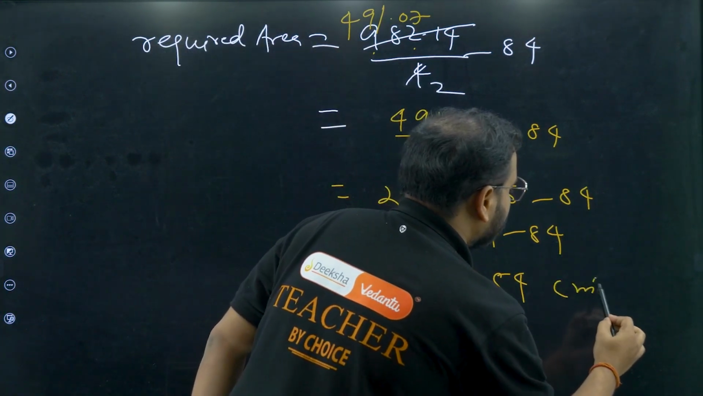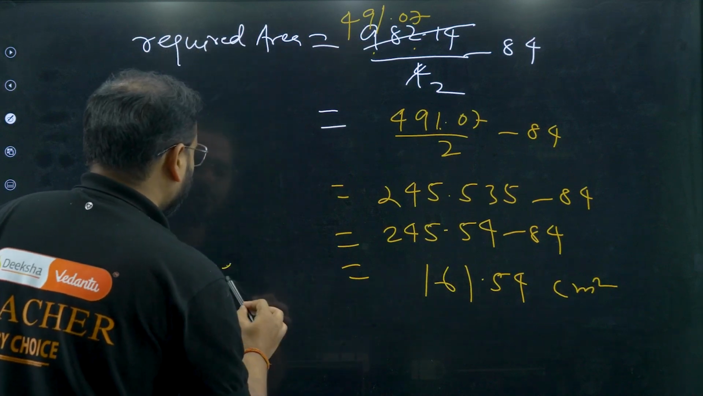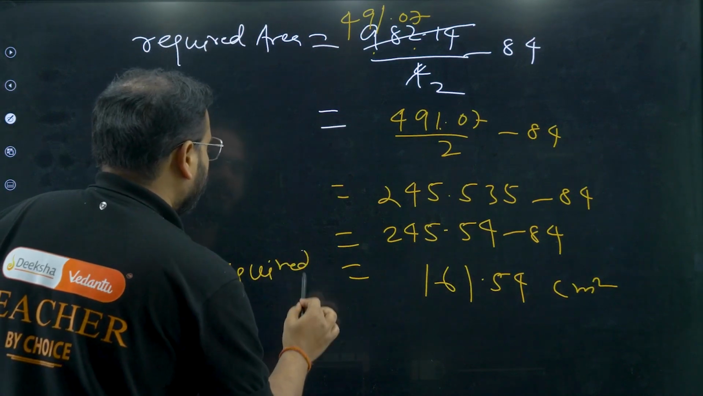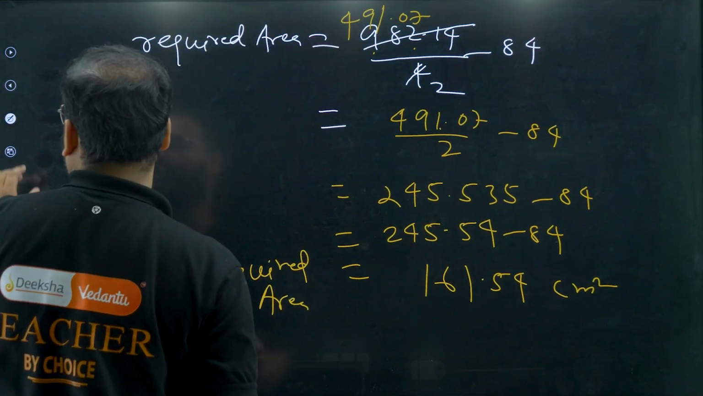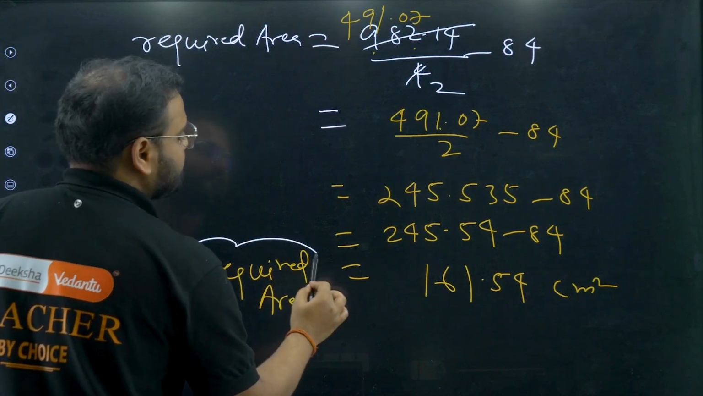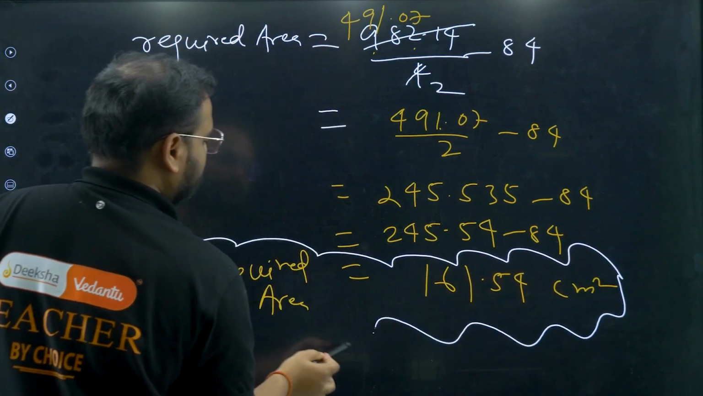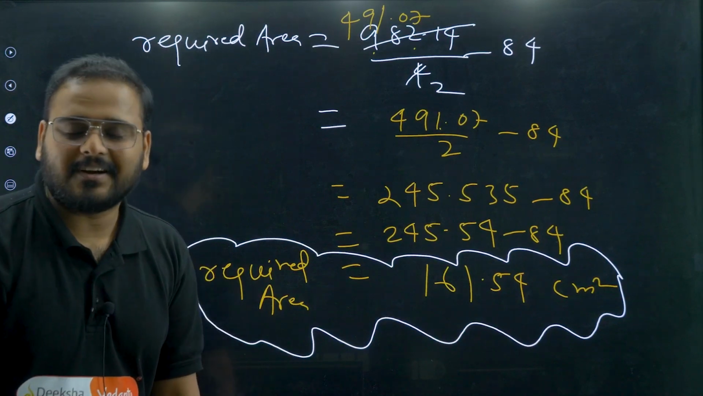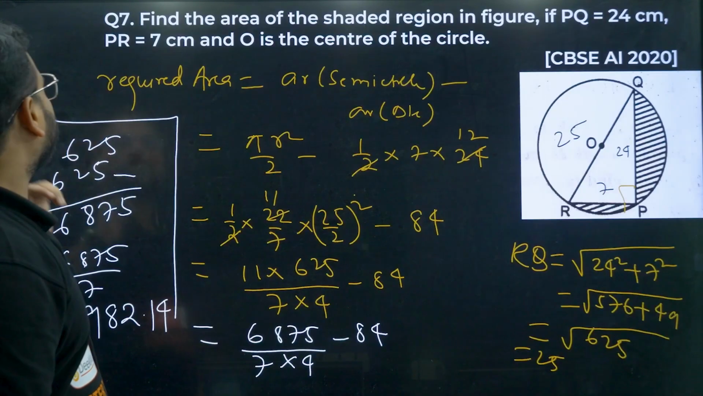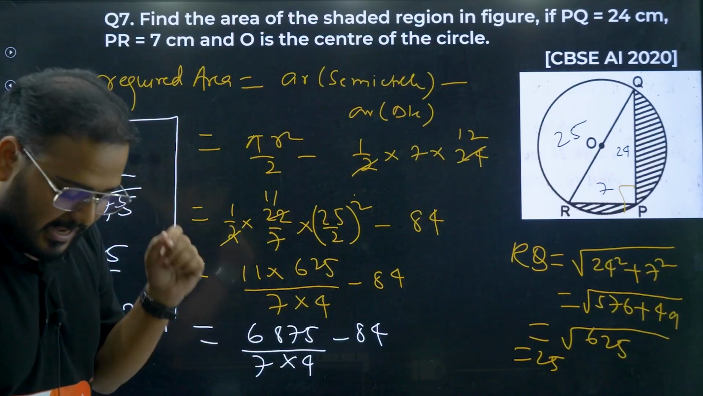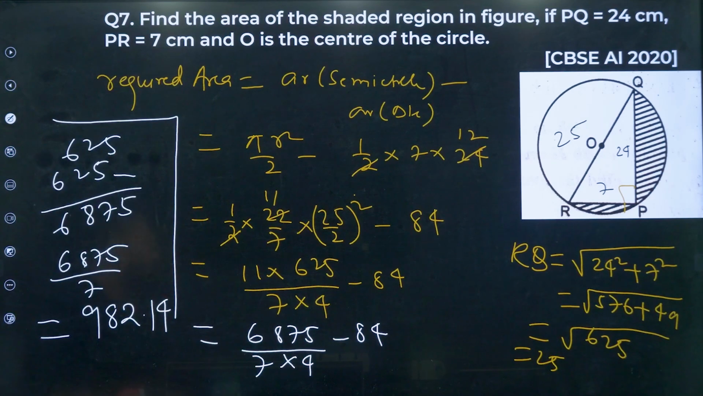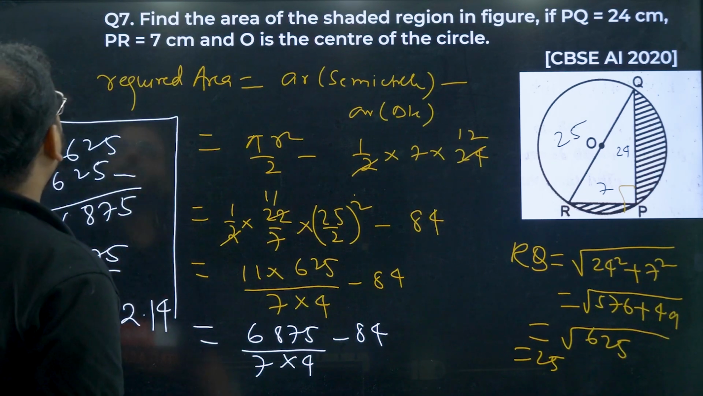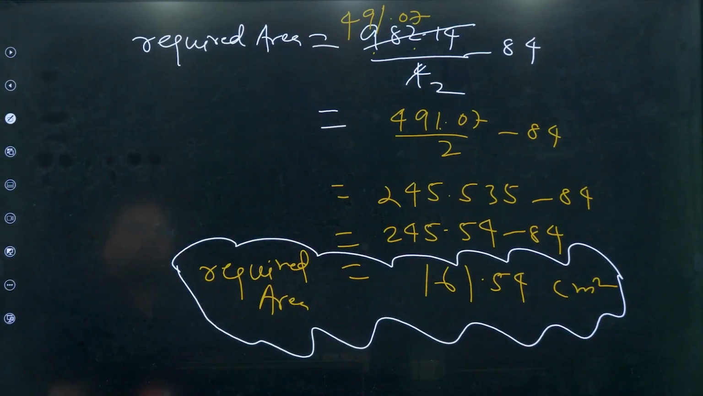So centimeter square, sir. This is my required area, bacha. Okay. Please have a look. Required area, bacha. Okay. This is it. I hope this is clear for all of you. Difficult? Of course not. You can practice this and these things will become very, very easy. I'll give you some time to have a look. Please have a look at all of this. Okay. And over here as well. I hope all of this is visible to all of you.